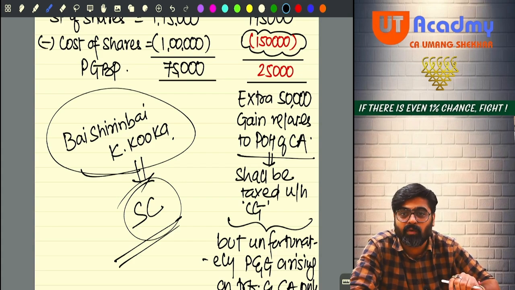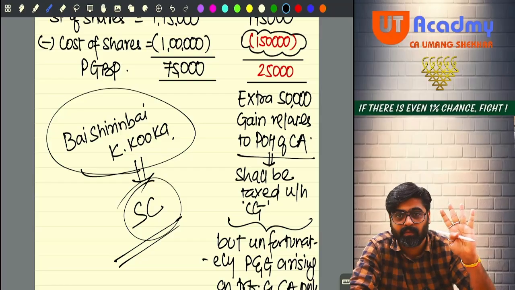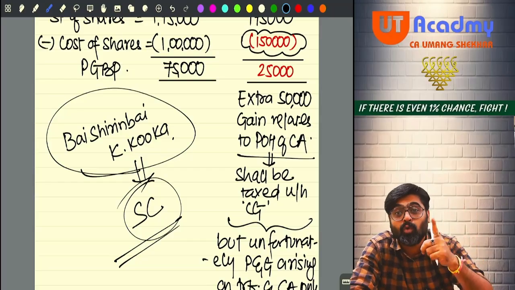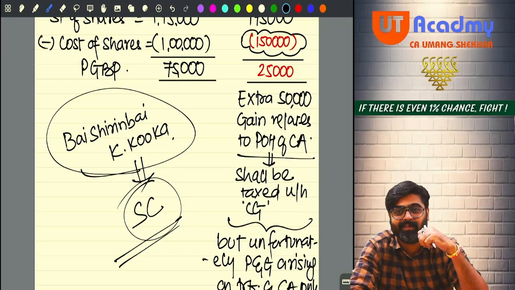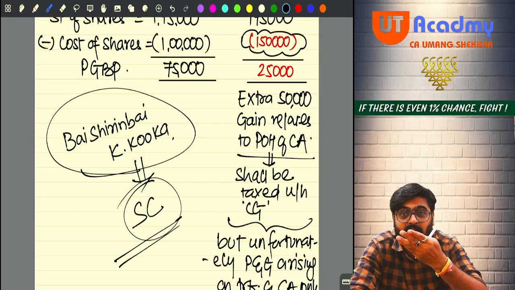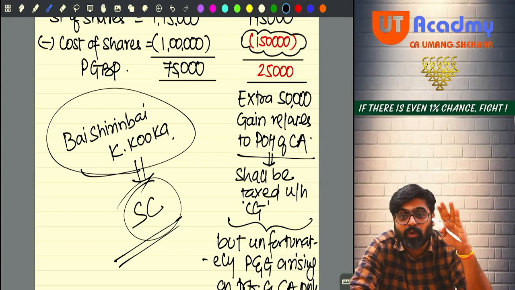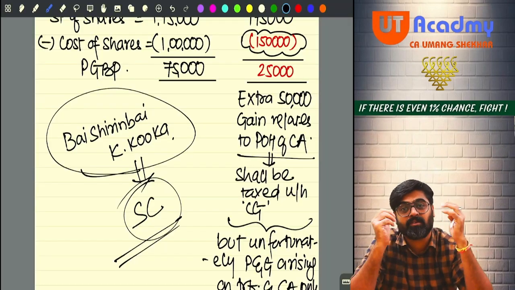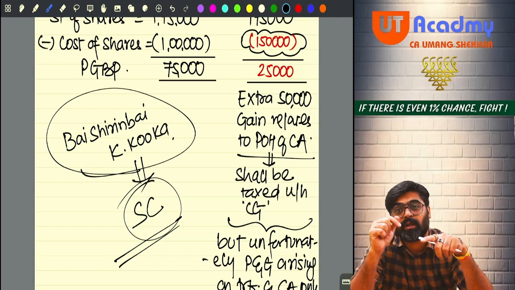Getting my point, what I am trying to tell you? Meaning that now, because of this judgment, which was very logical, a loophole in the law came to be known. My God, if nothing is done to plug this, every assessee who is holding a capital asset with maximum appreciation will now convert all their capital asset into stock in trade.